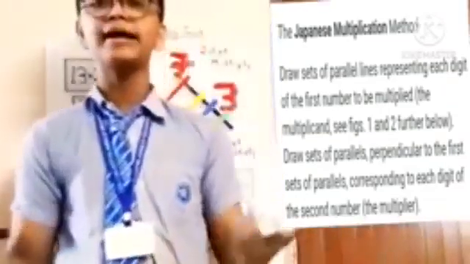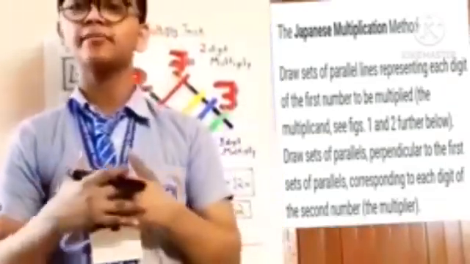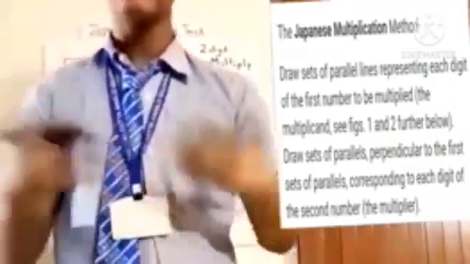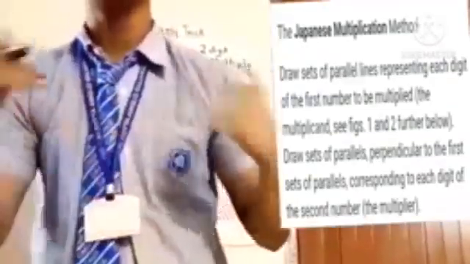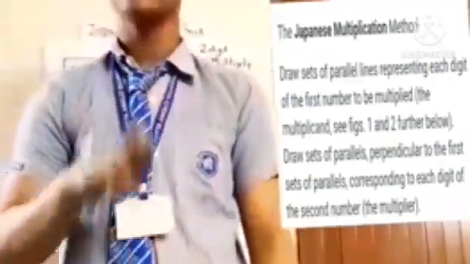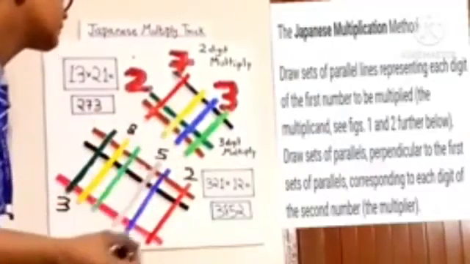Good morning. My name is Kishan Tolakia from class 10 boys. Today I will show you the Japanese multiplication trick. So let's start with 2-digit multiplication trick. So the question is 13 into 21. Answer is 273. Check how it is.